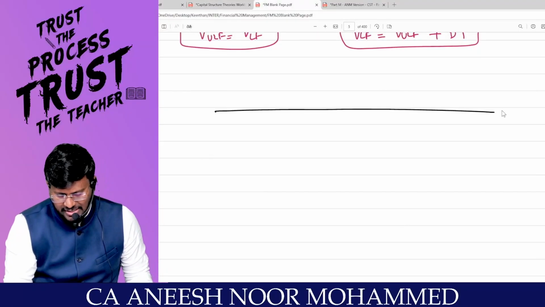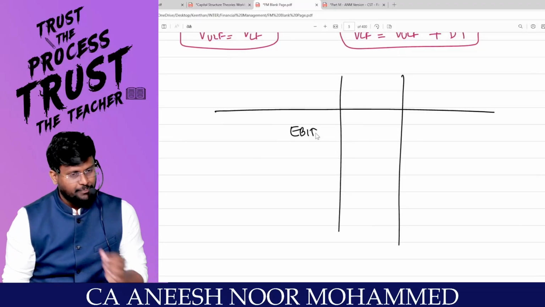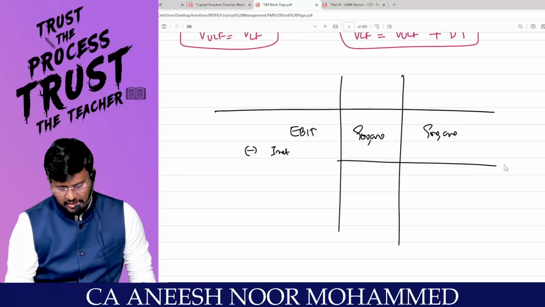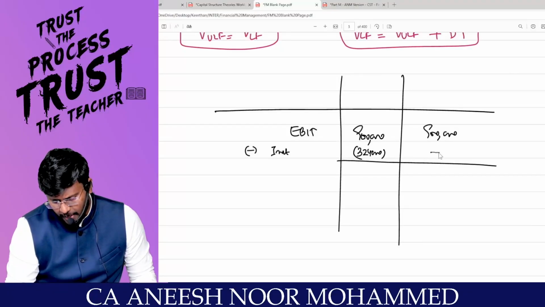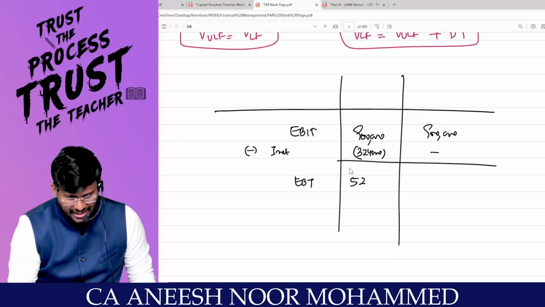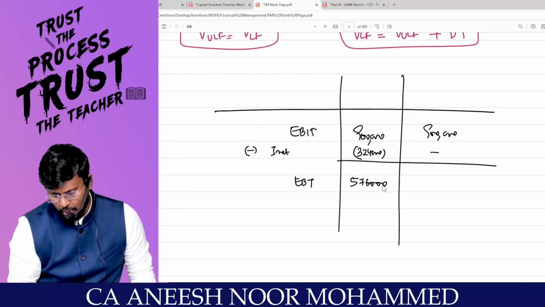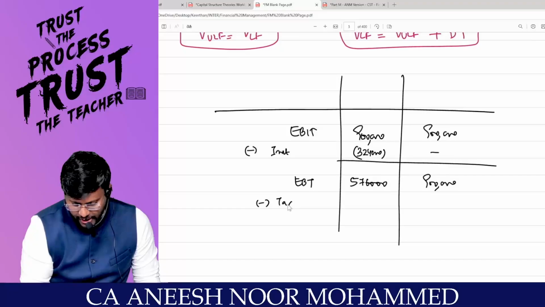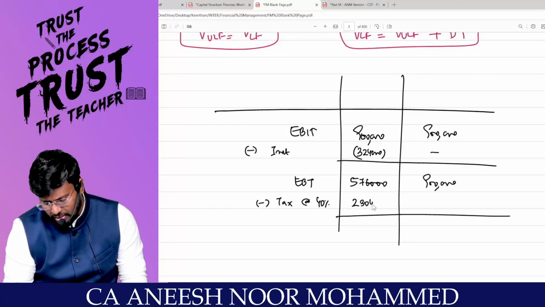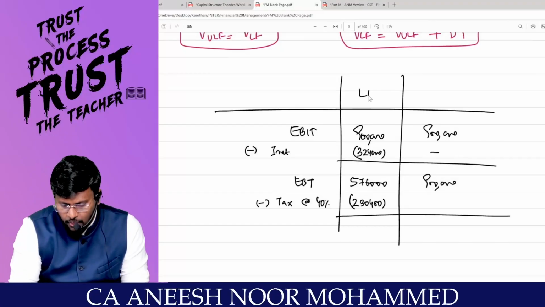There are two companies, company number 1 and company number 2. What is the EBIT? 9 lakhs. What is the EBIT of the second company? 9 lakhs. Is the first company liable to pay interest? Yes. What is the interest? 3 lakh 24,000. For the second company, put a dash. So earnings before tax of the first company is 5 lakh 76,000, and here it will be 9 lakh. Less tax at the rate of 40%, which is given in the question. So 5 lakh 76,000 into 40% comes to 2 lakh 30,400 is the tax to be paid by the levered firm.